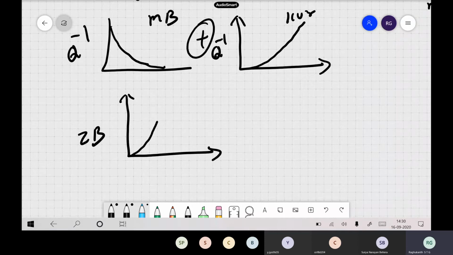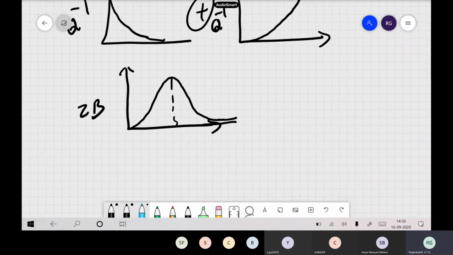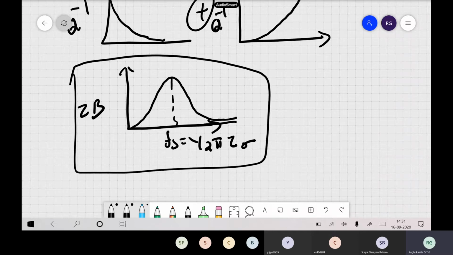Now Zener's body is something like this, a Gaussian-like function. This frequency will be 1 by 2 pi tau sigma or something like that. So this is how the damping of Zener's body looks.